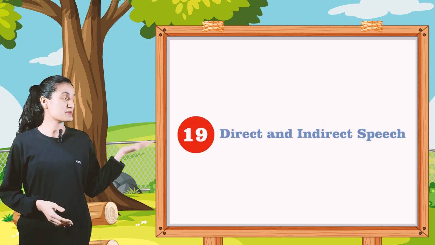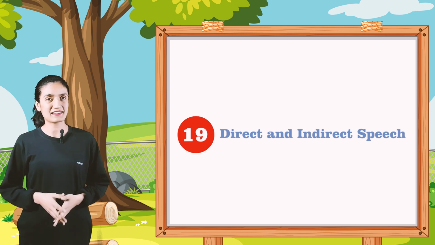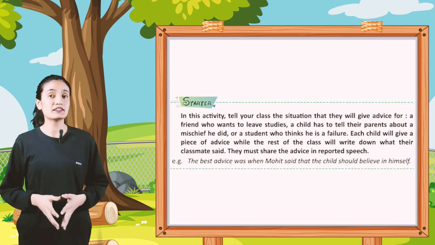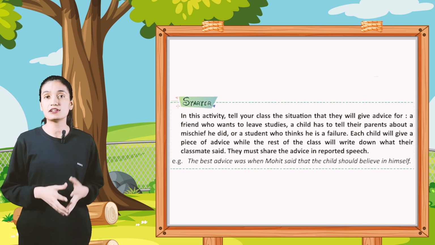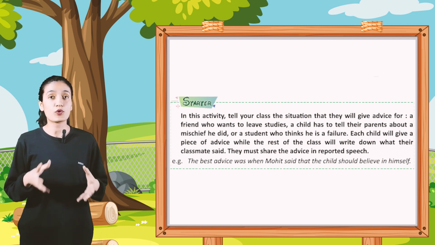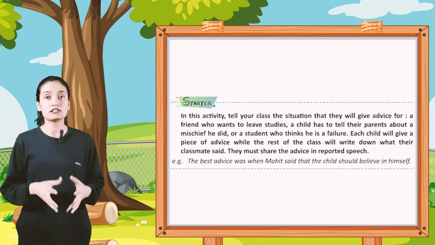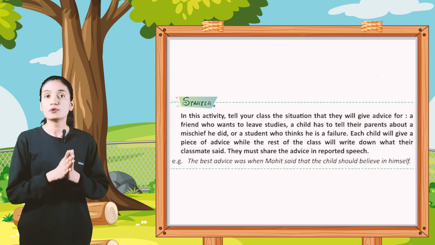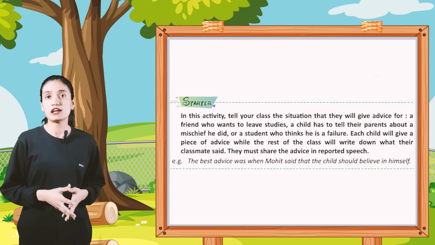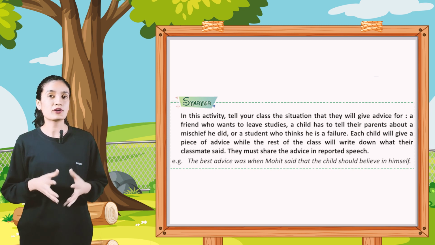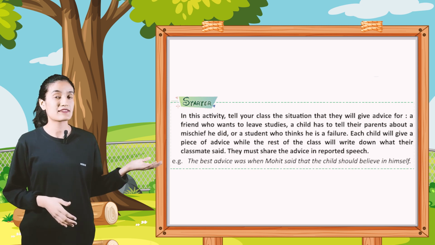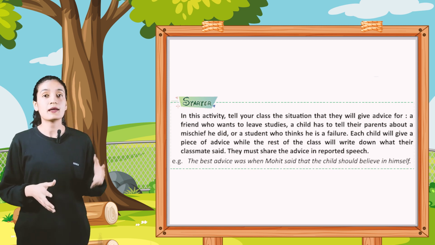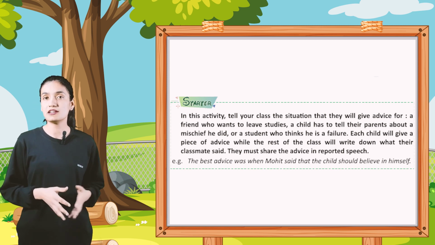Today we are going to start chapter number 19, Direct and Indirect Speech. So let's begin. In this activity, tell your class the situation that they will give advice for: a friend who wants to leave studies, a child who has to tell their parents about a mischief he did, or a student who thinks he is a failure. Each child will give a piece of advice while the rest of the class will write down what their classmate said. They must share the advice in reported speech. Example: the best advice was when Mohit said that the child should believe in himself.